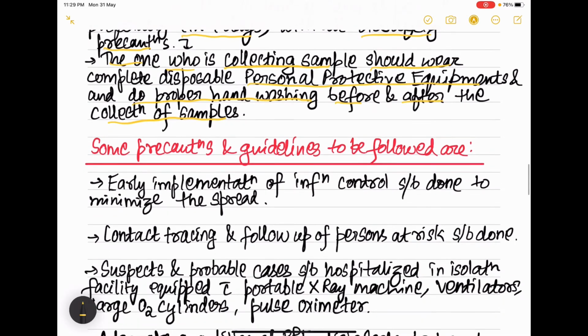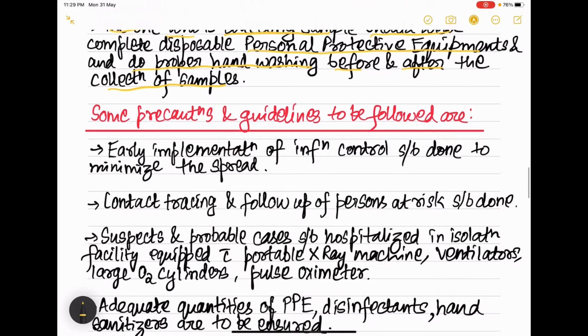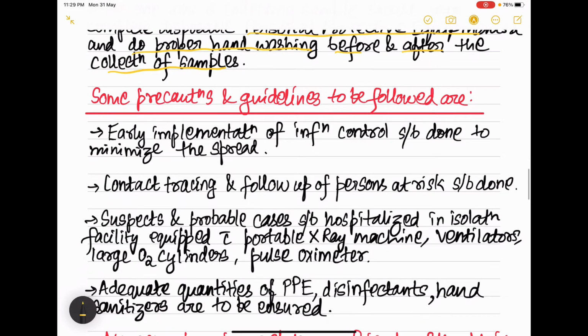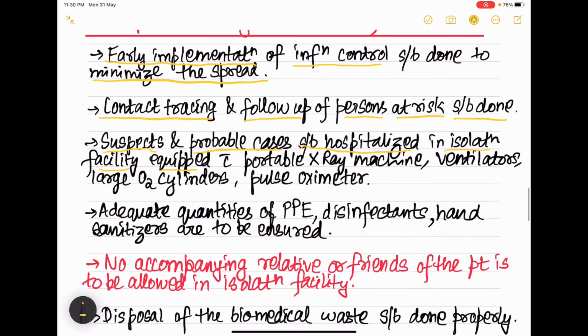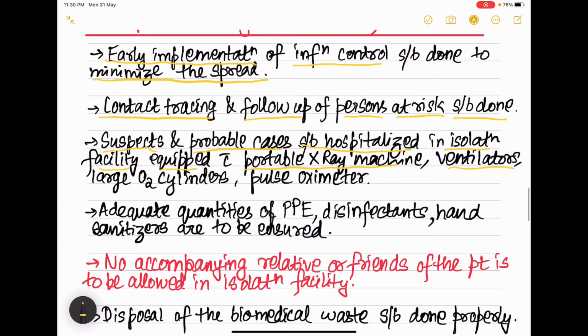Now coming to the precautions and guidelines to be followed in case of Nipah virus infection. There should be early implementation of infection control so as to minimize the spread of the virus. Then contact tracing and follow-up of the persons at risk should be done. Suspects and probable cases should be hospitalized in an isolation facility which is equipped with a portable X-ray machine, ventilators, large oxygen cylinders, and pulse oximeter.